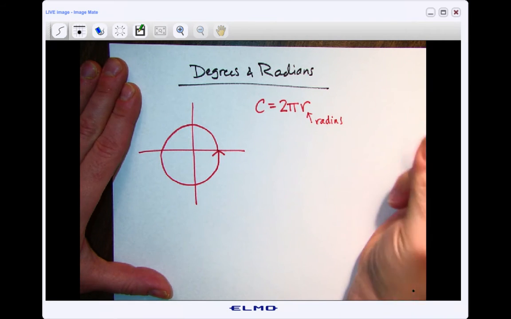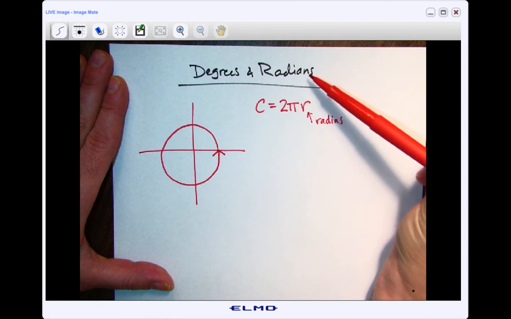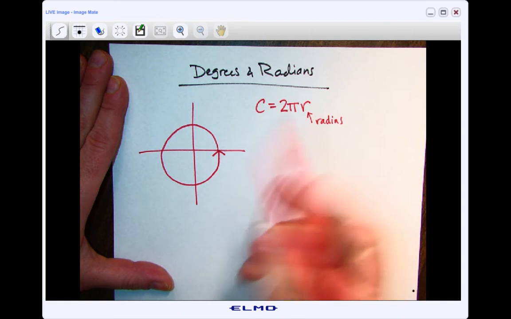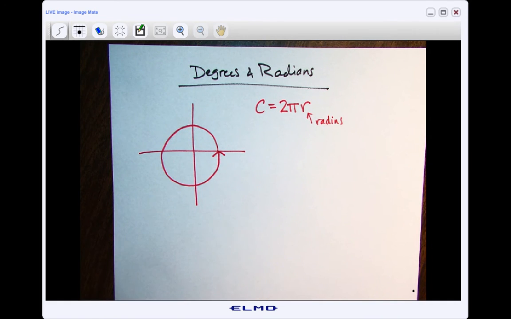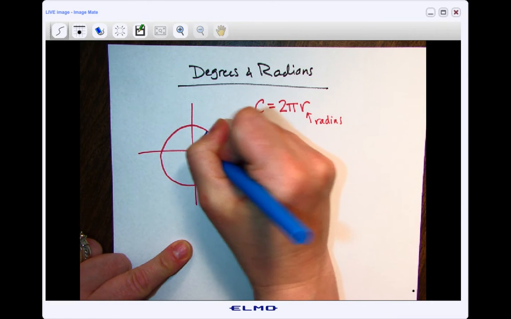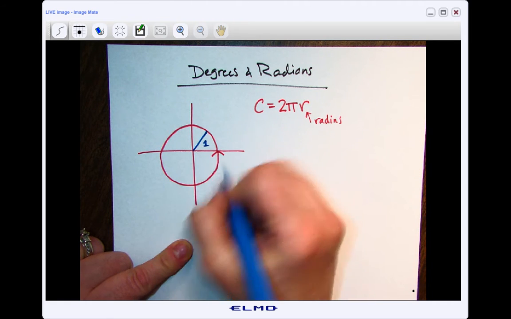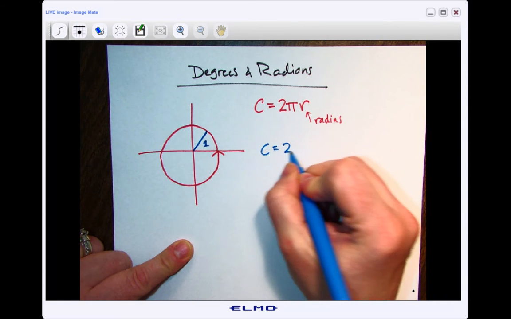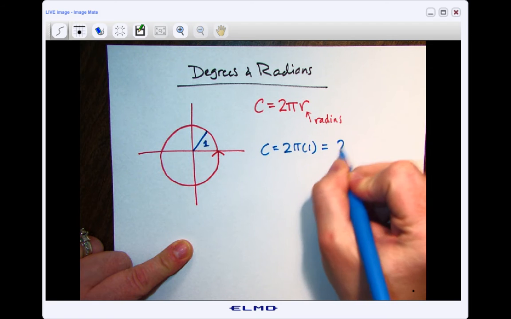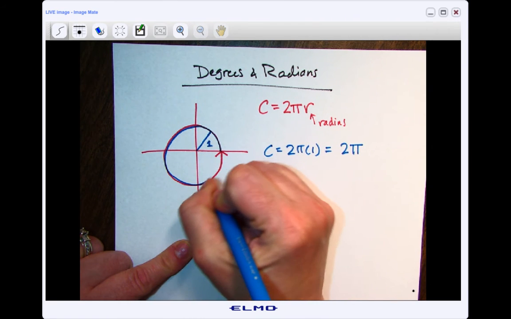All right, now I want you to see how similar these kind of look for a second. So if we talk about a circle that has a radius 1, we're pretending that I drew this nice and even. So the radius anywhere I pick is 1. The circumference of this circle is going to be 2 pi times 1, which is obviously going to be 2 pi. So this distance around is going to be 2 pi.